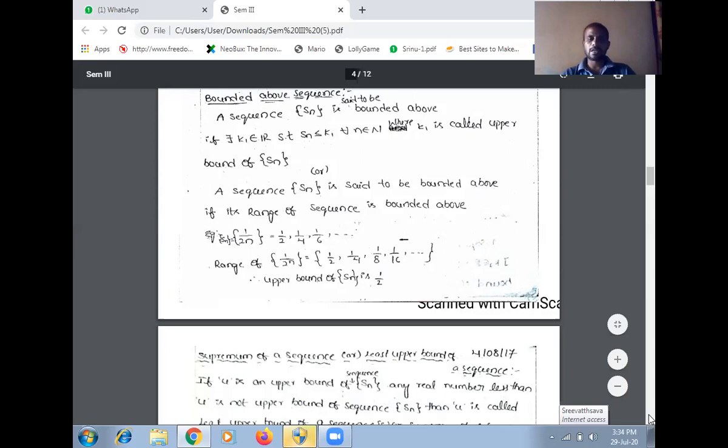A sequence Sn is said to be bounded above if there exists K1 belongs to R such that Sn is less than or equal to K1 for all small n belongs to capital N, where K1 is called an upper bound of Sn.